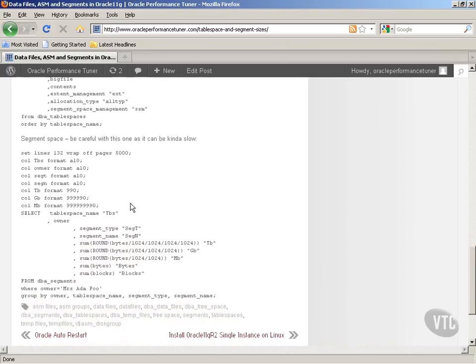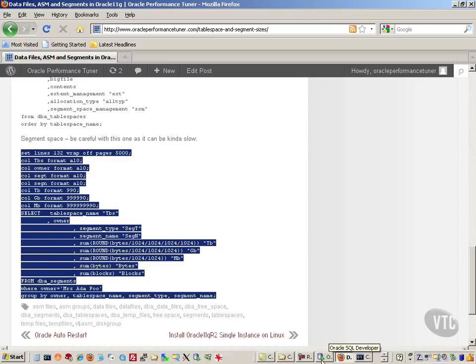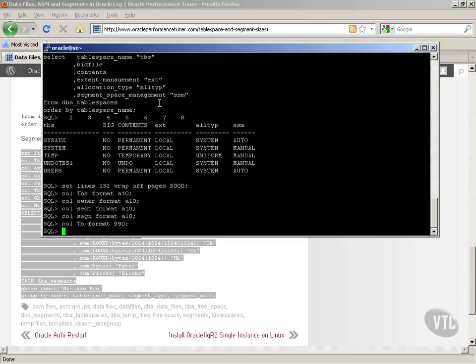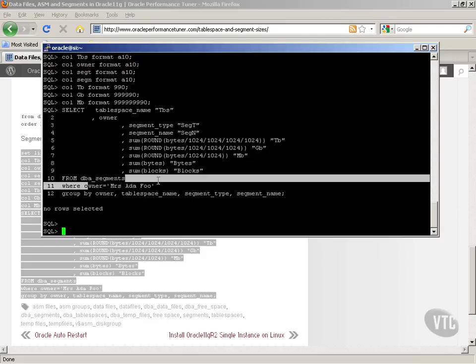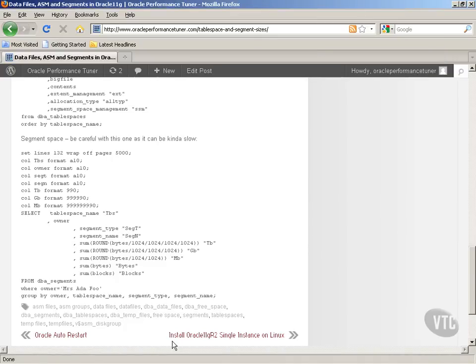And here's something else as well, which is not relevant at this point, but segment space allows you a physical look at all the data in a database by segment, which is basically tables, indexes, logical objects inside tablespaces. And there happens to be nothing in there because I have a restriction in here. Obviously there's no owner in this database called that.